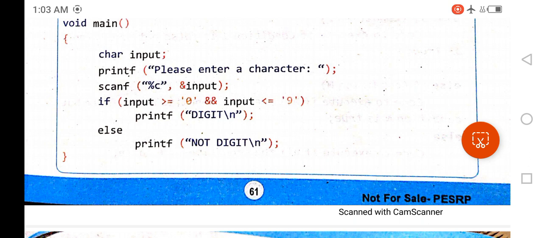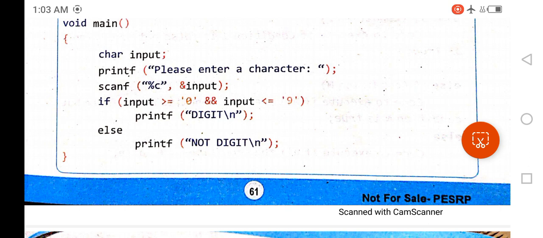After that, a printf statement is used in which a message is declared: please enter a character. The user enters a character, which is achieved using the scanf function.